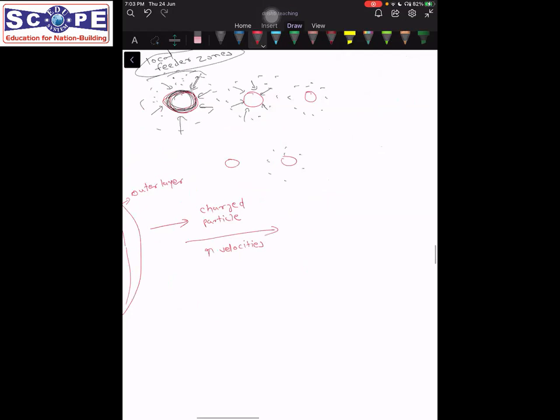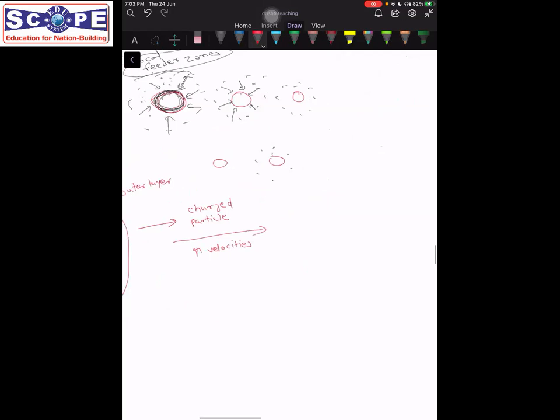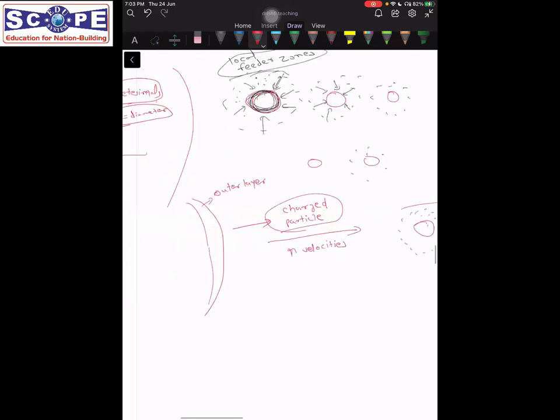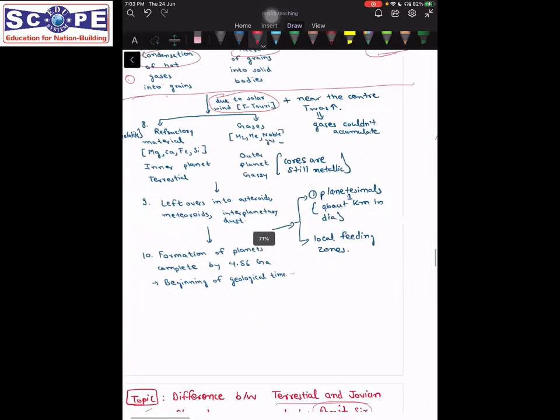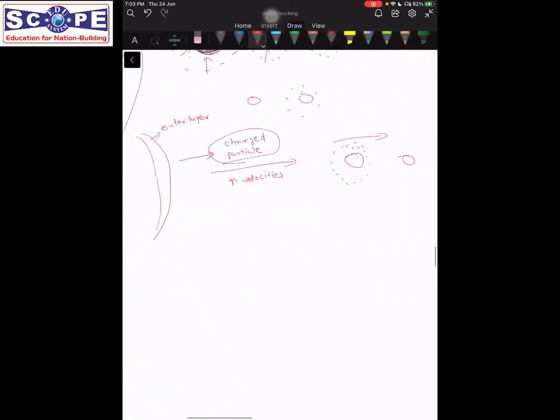Okay, and now the planets are in their formation stage. Those planets which are near, their interstellar dust, which is volatile in nature, will get blown away because of these charged particles, right? Volatile means you can say gaseous particles. These volatile particles are blown away because of the solar wind. What will remain is refractory material. What is refractory material?